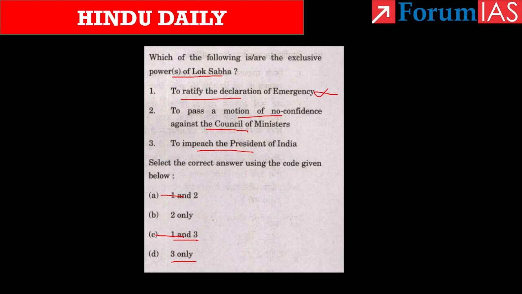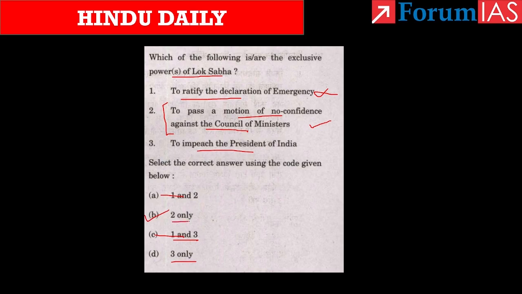In other words, we can say the Lok Sabha can remove the ministry from office by passing a no confidence motion. So the second statement is the exclusive power of Lok Sabha. This is correct. So if we take this second statement alone, we can come to the conclusion that option B, 2 only, is the correct option.